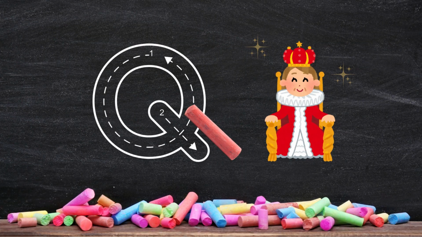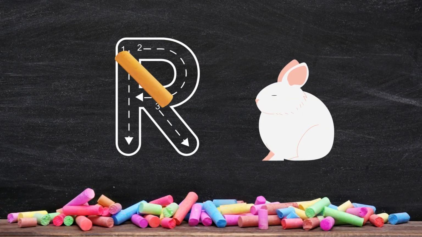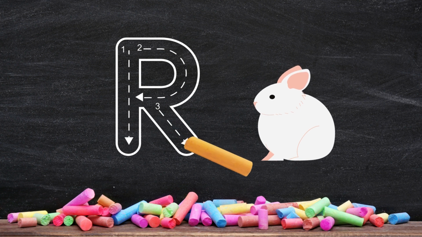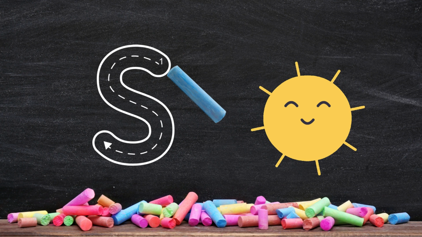Here's the letter Q for queen. Let's trace it. R is for rabbit. Let's trace the letter R. Now for the squiggly letter S. Ready to trace?